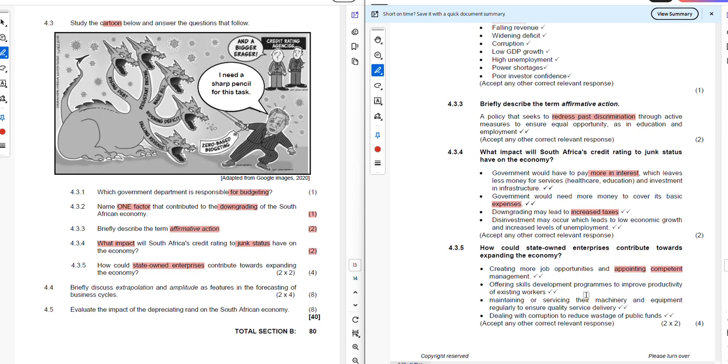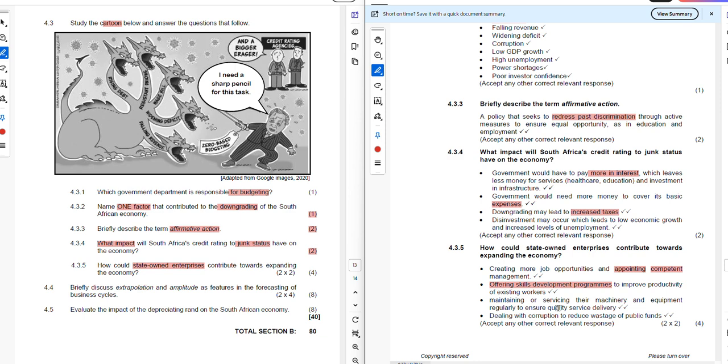Offering skills development programs to improve productivity of existing workers. So what else can they do? Those employees that they already have in the system, they will need to ensure that they are equipped or correctly trained so that they can do their work very well, effectively, and efficiently. So they will need to offer the skills development program to improve productivity of the existing workers.